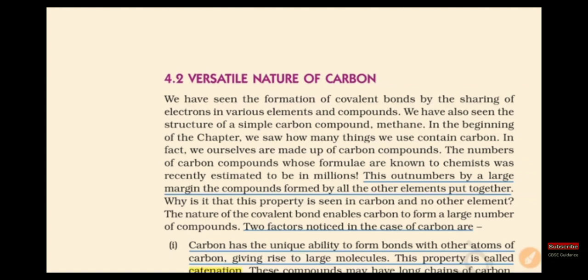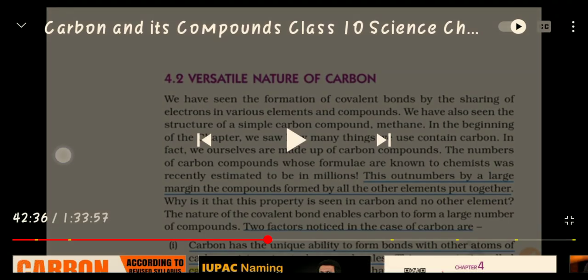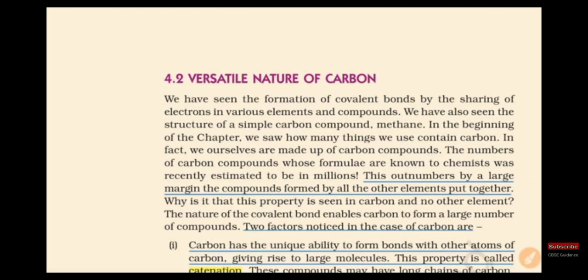Okay, good morning students. In the previous video, we talked about carbon and its compounds: what carbon is, what its properties are, what its valence electrons are, and how the carbon dot structure is drawn.